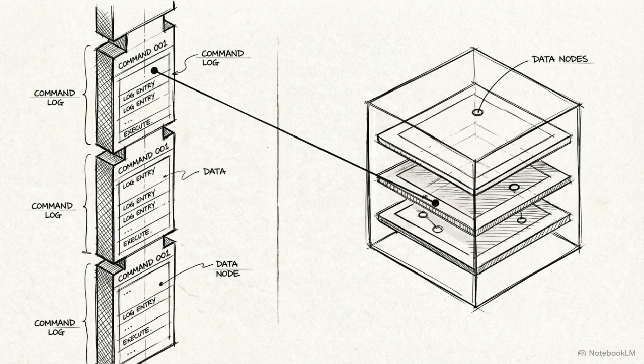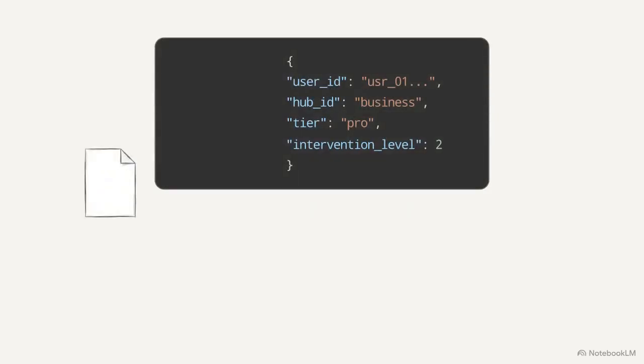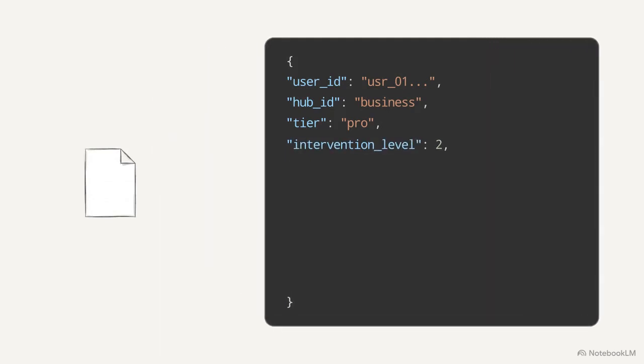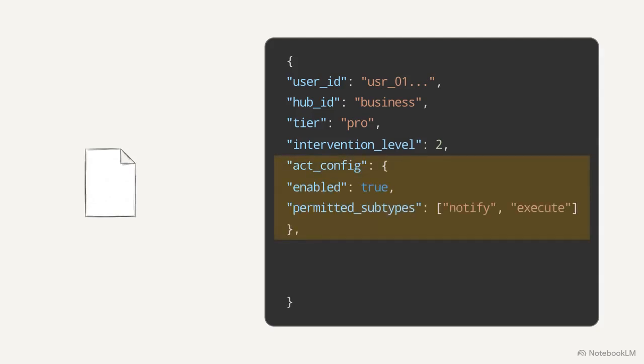System-initiated actions cannot exist in a vacuum. They require native architectural state management to remain deterministic. This schema is the context envelope. It carries the exact state of the user and the hub, expanding to reveal new top-level fields. First, act:config explicitly defines platform-level availability. Second, pending acts queues unexecuted system actions waiting for approval.